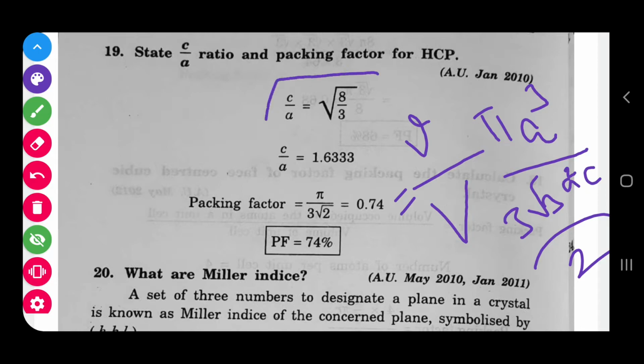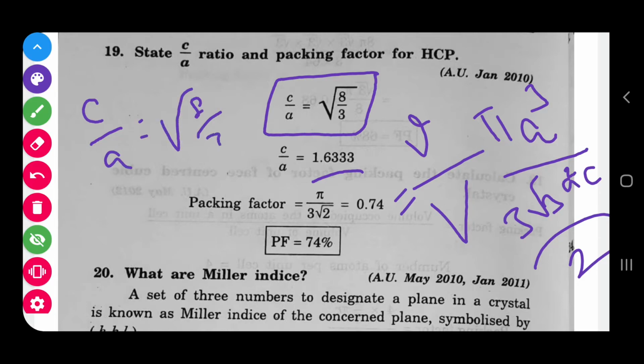Already we found out the c by a formula. c by a is equal to root of 8 by 3, or you can write 1.633. If in the place you have c by a, it means root of 8 by 3, but in this case you have a by c. So a by c is root of 3 by root of 8. If you substitute that value, you can get the result of 74 percent.